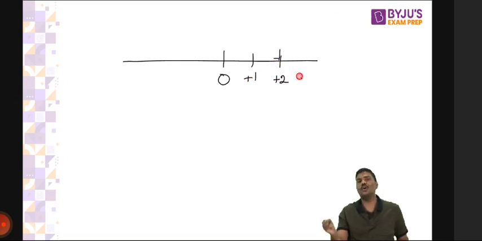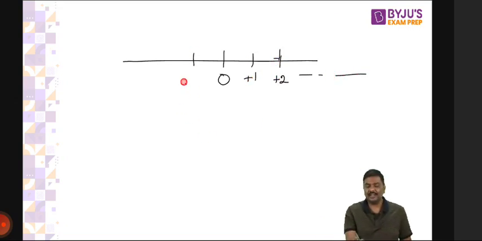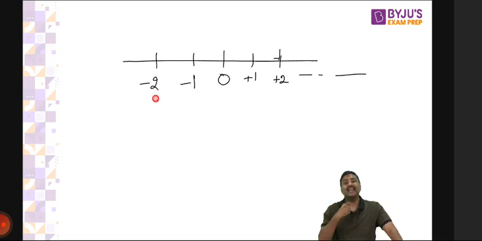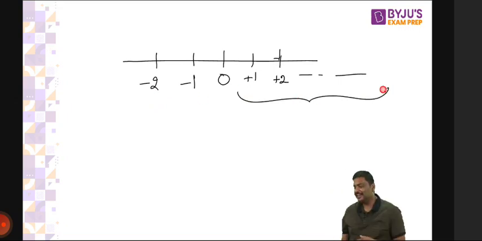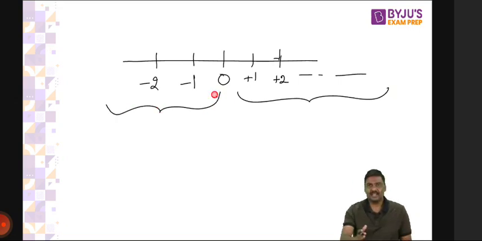On the left side of 0: minus 1, minus 2. Now whenever I say greater than 0, all these numbers are positive. Any difficulty? All these numbers are positive. And whenever I say less than 0, all these numbers are negative. So do not worry about numbers. That's the reason I'm telling you, you're focusing on the thing which is not necessary.